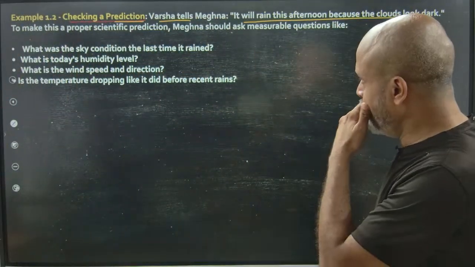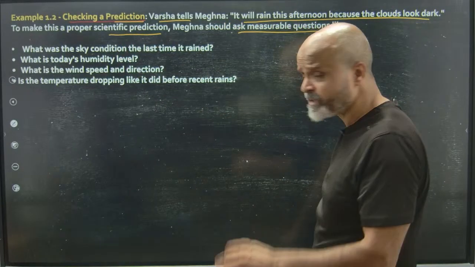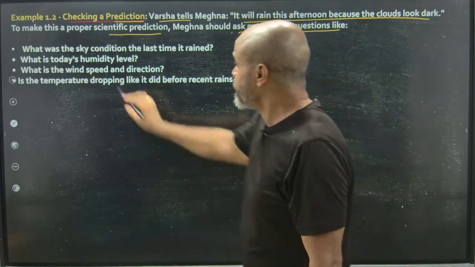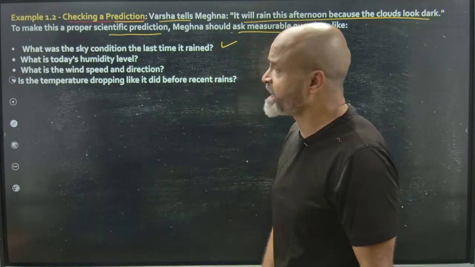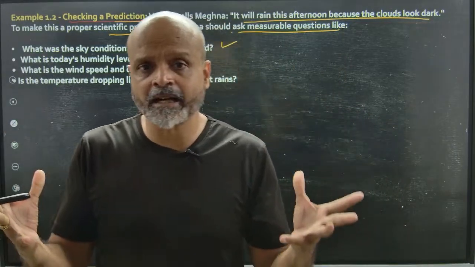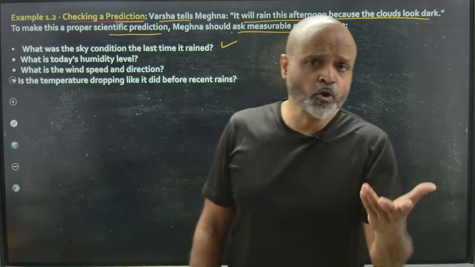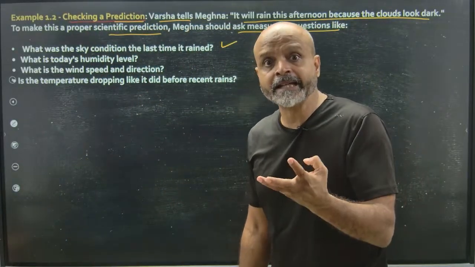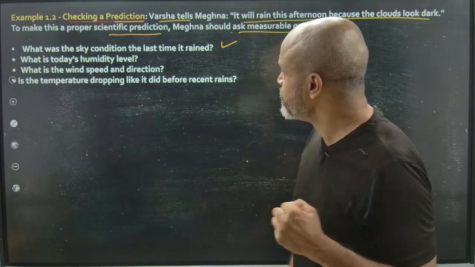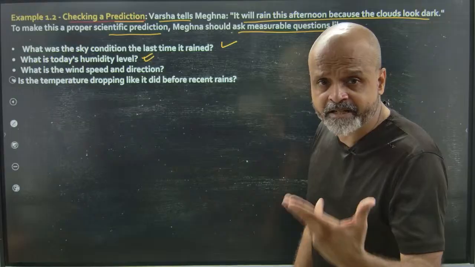Okay. To make this a proper scientific prediction, Meghna should ask measurable questions like, what was the sky condition the last time it rained? So the last time it rained, we had seen the sky condition as filled with dark clouds. There is no sun to be seen, and there is an environment of high humidity. Okay, what's the humidity level? So these were things that we had noticed the last time it rained.